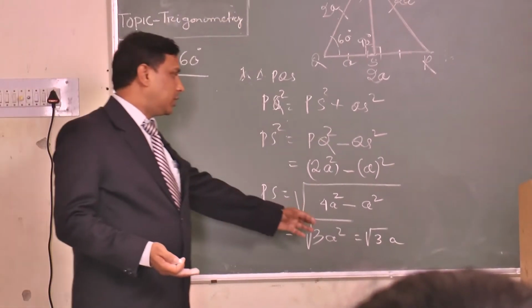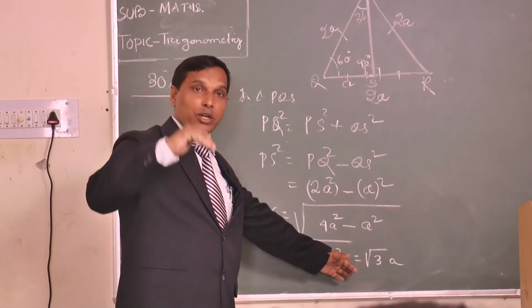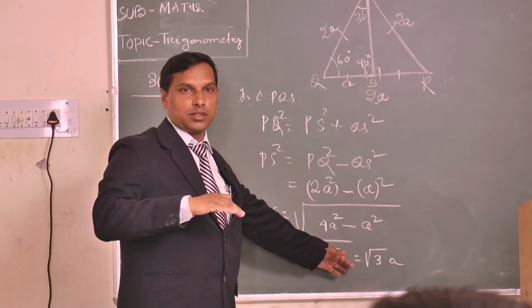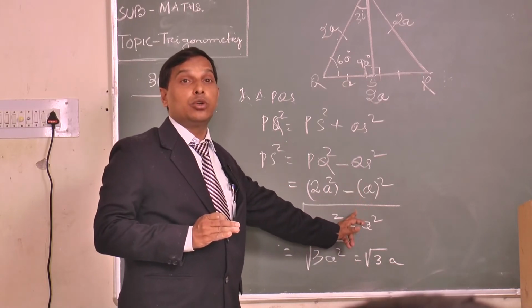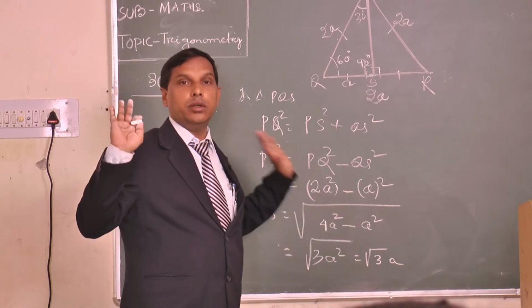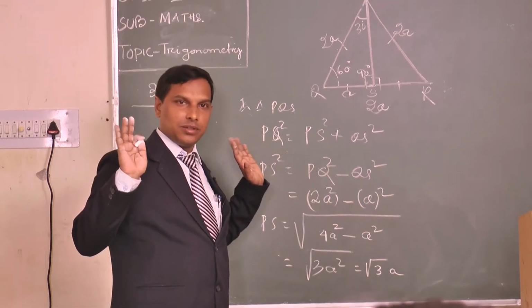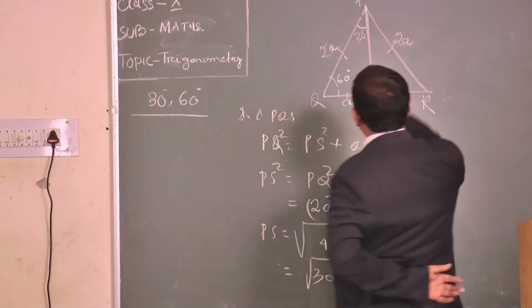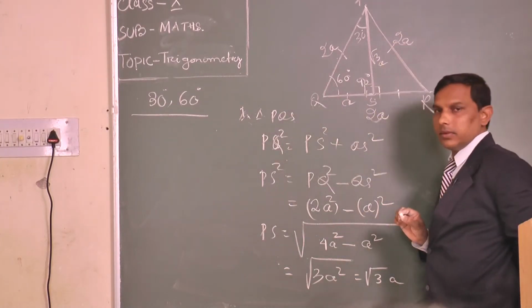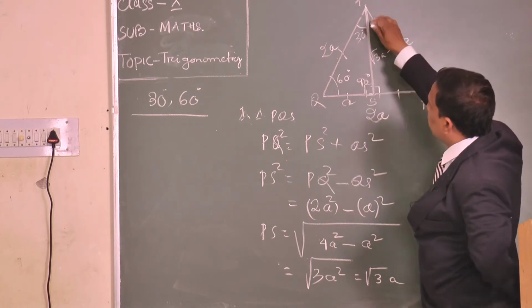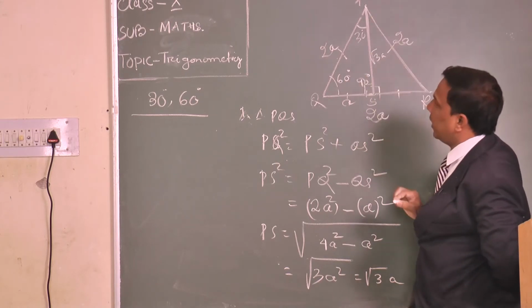This is the final. If you recall your previous classes, you know that the height of an equilateral triangle is equal to root 3 into one side. Clear? So what are you getting? Root 3. This is root 3. Okay. Clear? So now we will come to this PQS triangle.